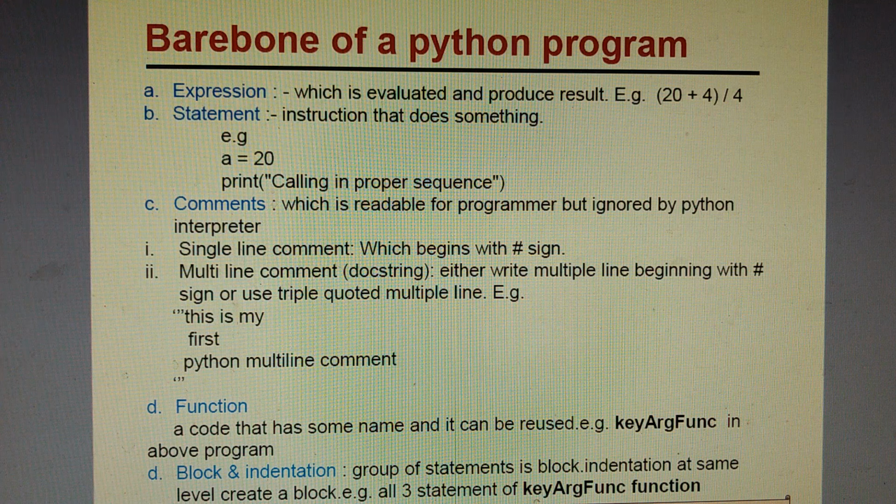When we make a program, it should be properly blocked. We have to use proper blocks and proper indentation, because there are no curly braces and no brackets. We have to keep the program properly indented, otherwise the code will go wrong.